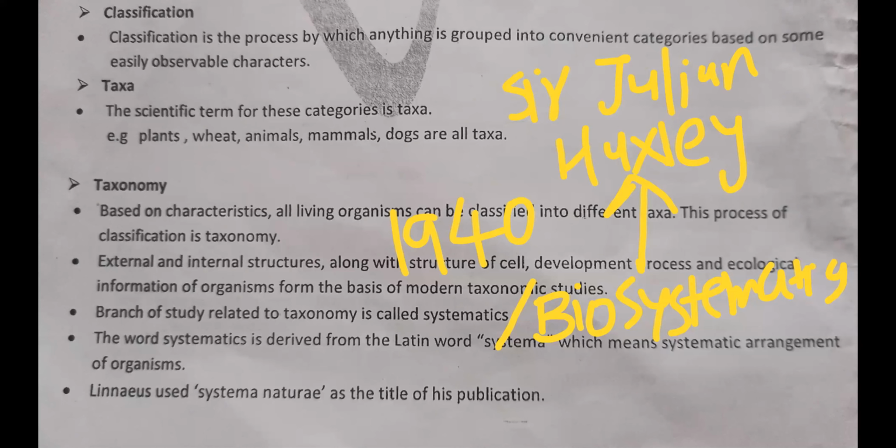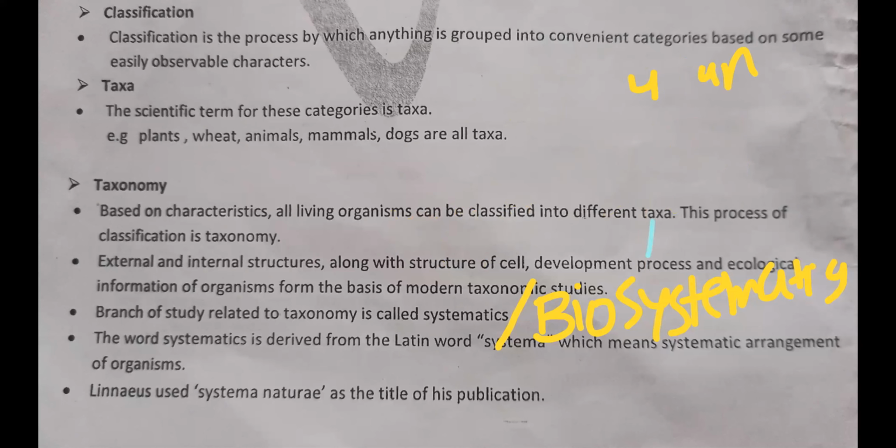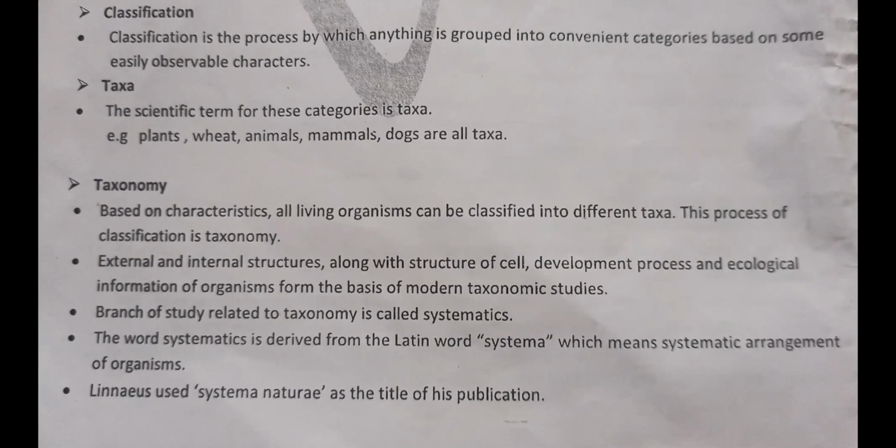Next, biosystematics is a branch of taxonomy, of modern taxonomy. In that, you know external and internal structure along with cell, development process, ecological information, these things are the main basis of the study. Biosystematics is connected with variation within a species and its general evolution.